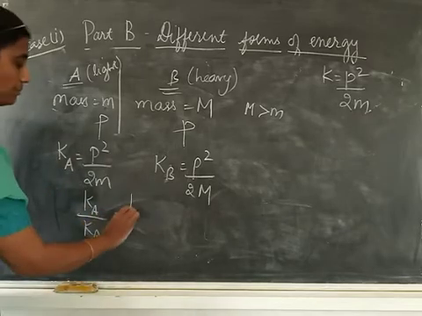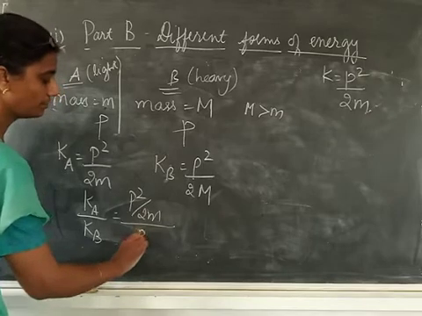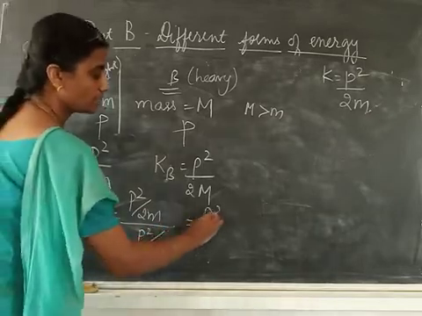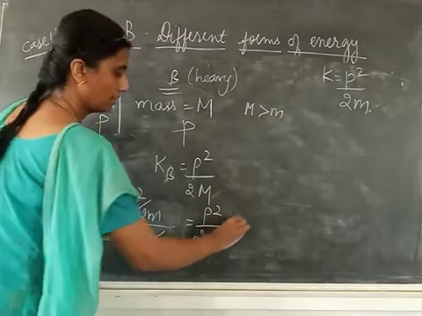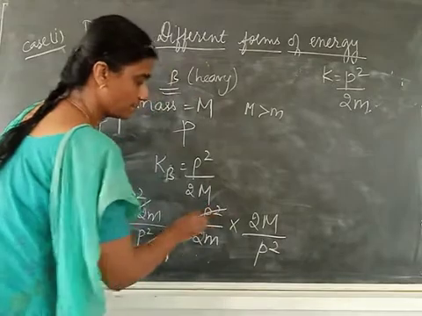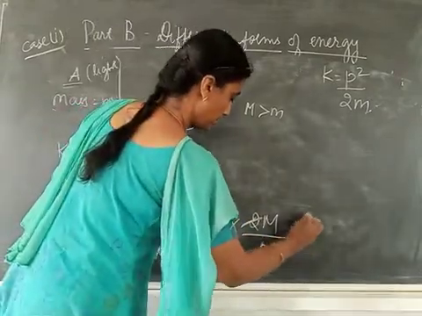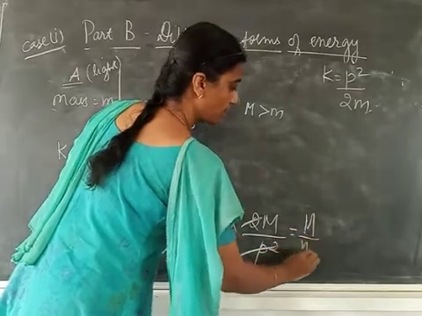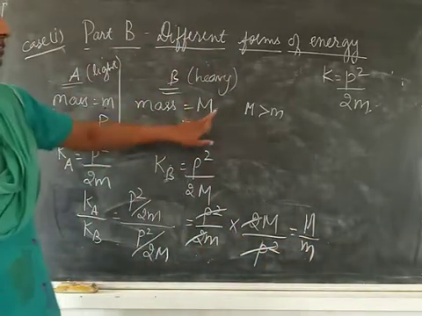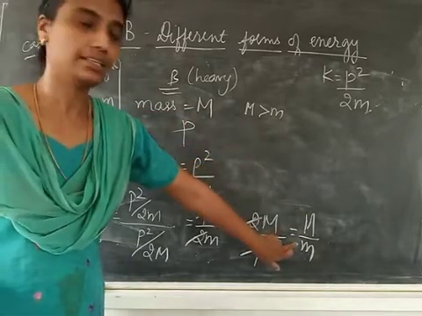Now, Ka upon Kb will be P square by 2m upon P square by 2 capital M. So P square by 2m into 2 capital M by P square. P square gets cut, 2 into 2 gets cut. So you will have capital M upon small m. But we know that capital M is greater than small m.